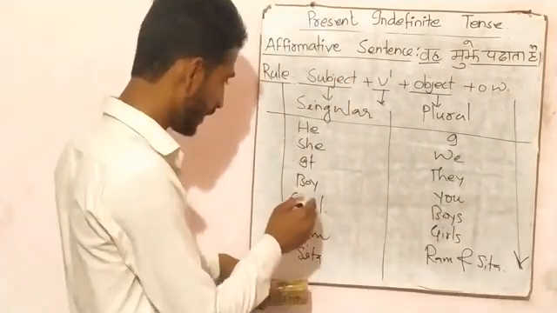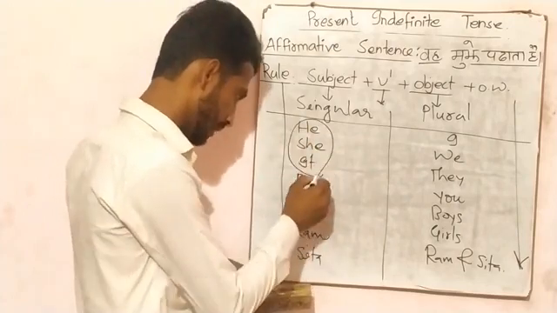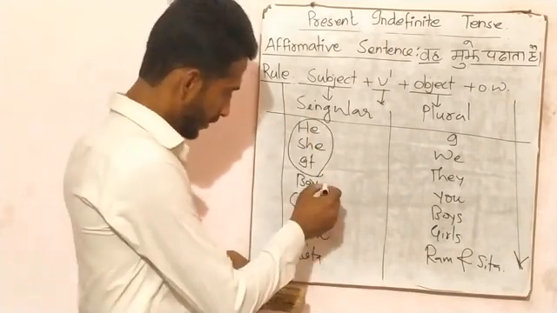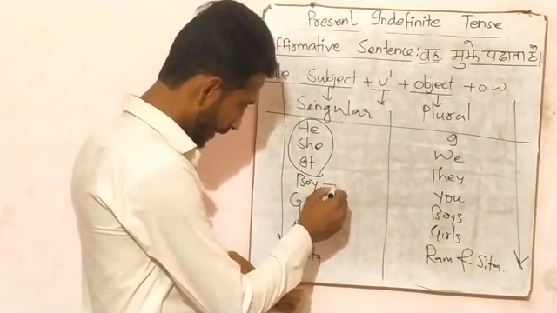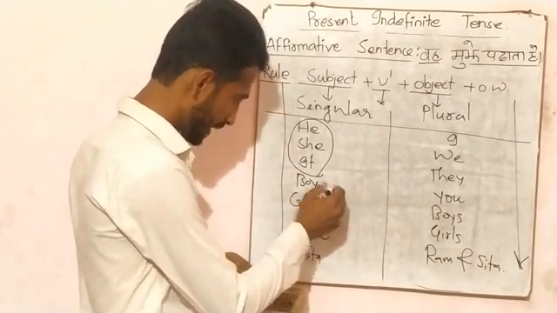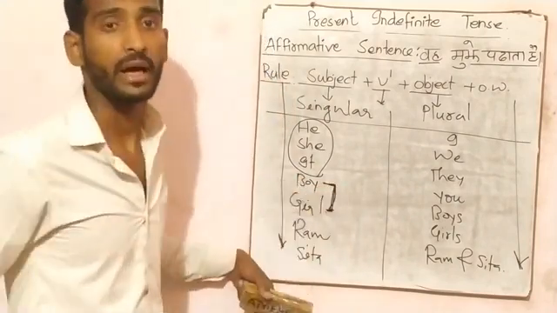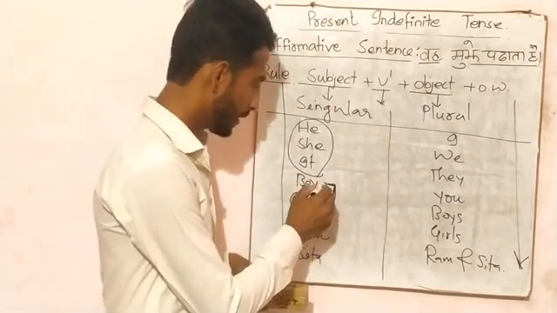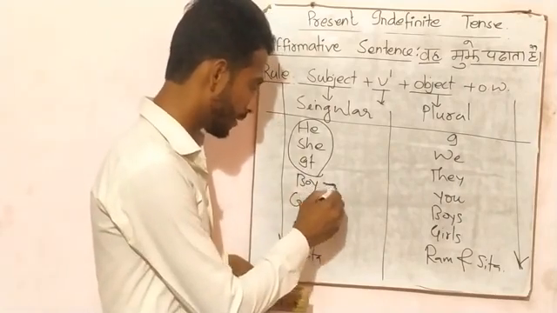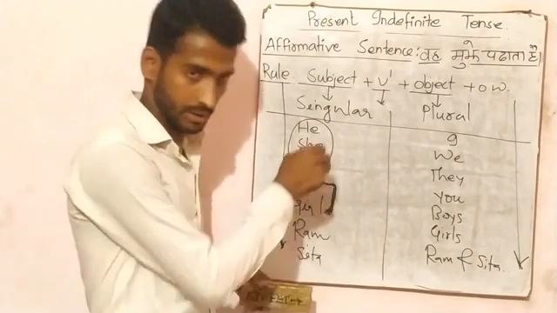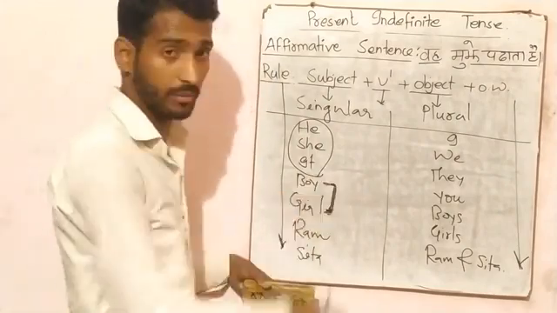Clear? Now these are singular pronouns. I have written here boy and girl. So it stands for boy and girl. These two are common nouns. Boy is a common noun and girl is a common noun.